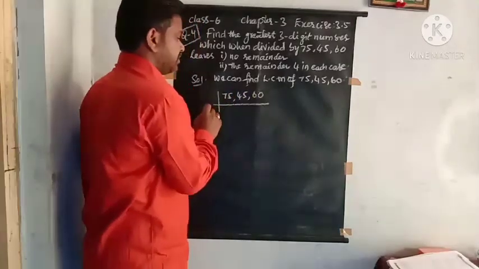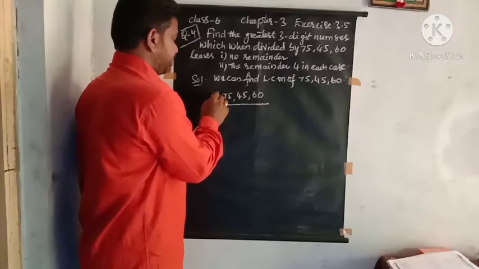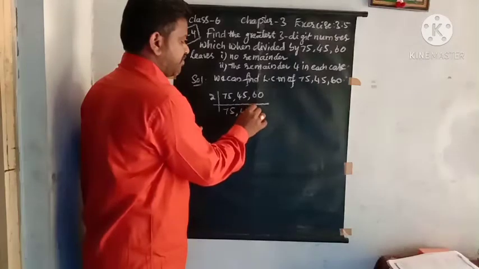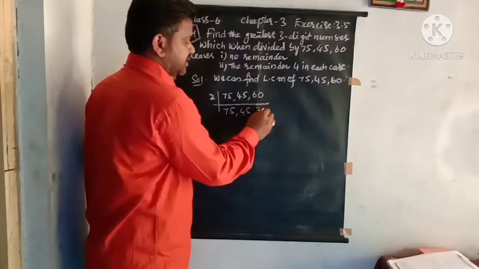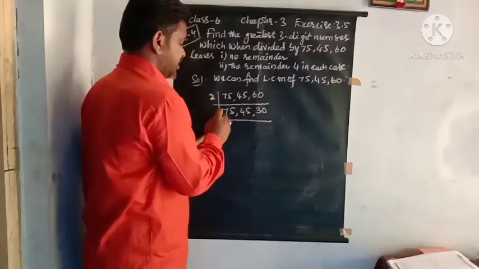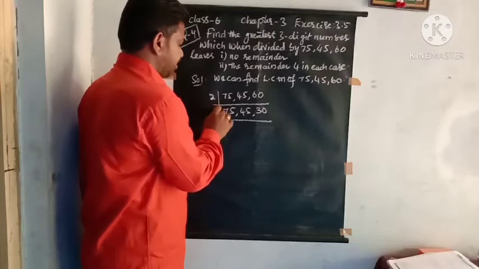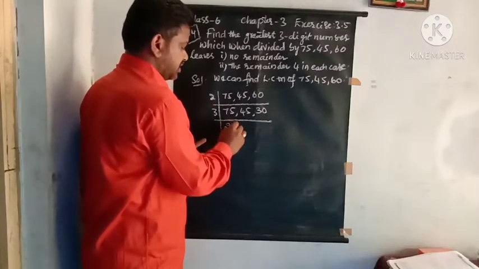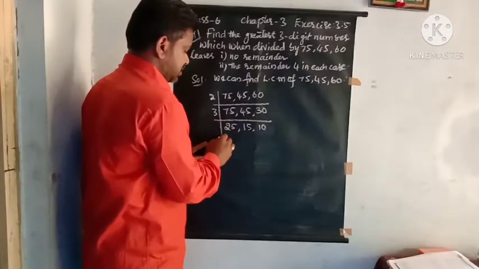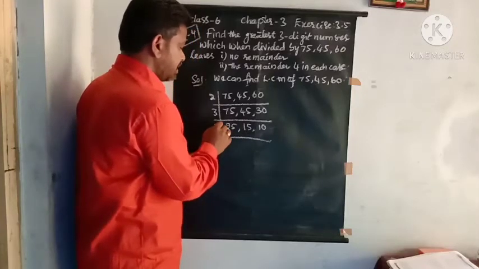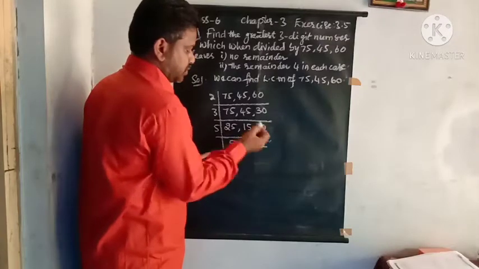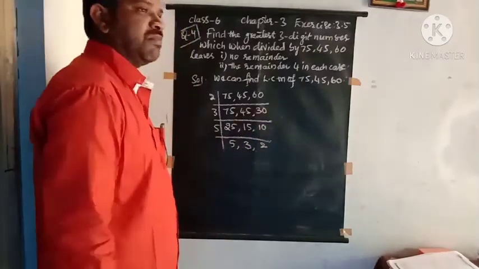You know everyone, the prime factorization method. Take 2: 75 is not divisible, so promote it to the next step, and 45 also the same thing, and 60 divided by 2 is 30. You go further, this time you should take 3, this is 25, 15, 10, and go further, this time 5: 5, 3, 2. These are 3 different prime numbers.